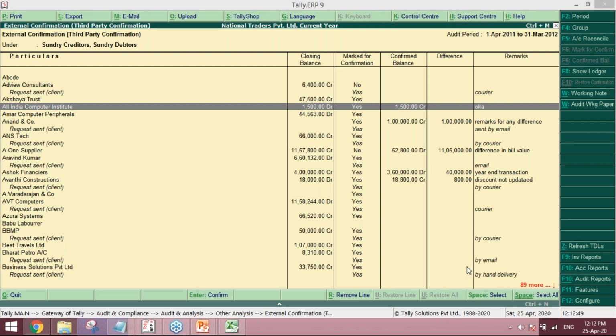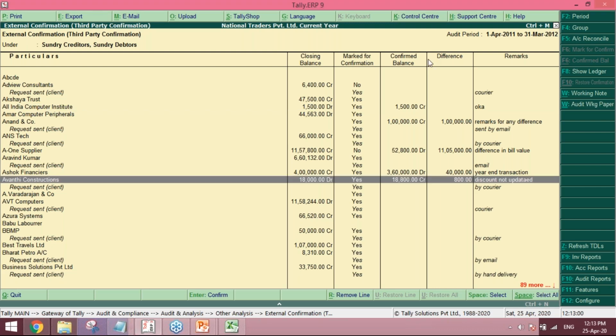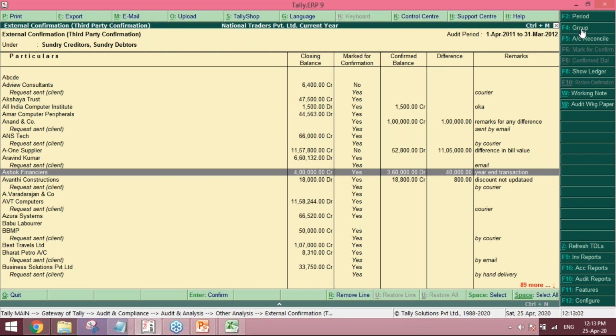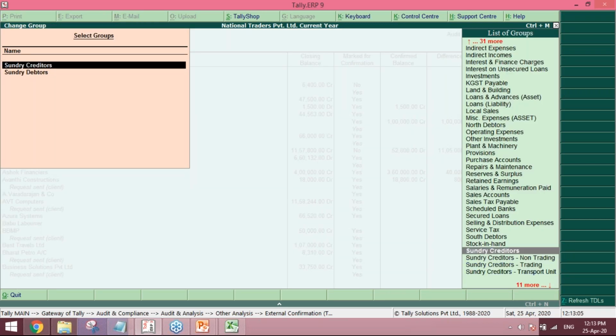Here you have to select, okay, this is sundry creditors. If you want it for loans, on the right hand side it is given as a group feature, F4. Click on F4 if you want it for loan accounts. If you want confirmation for loan accounts or a listing of the loan accounts, you enter debtors, creditors, and then the loan as well.